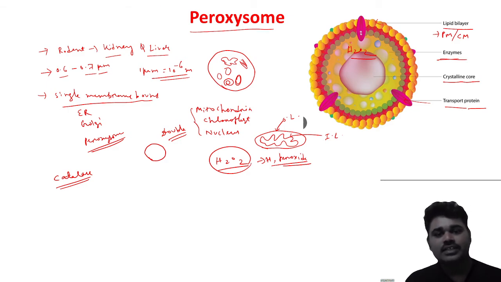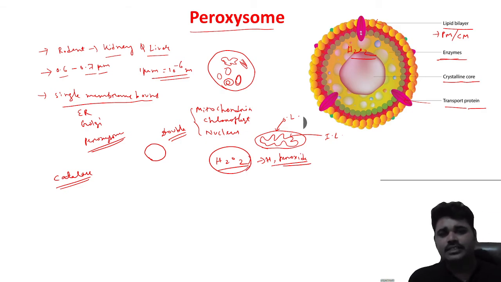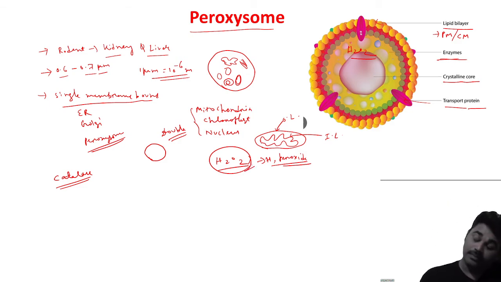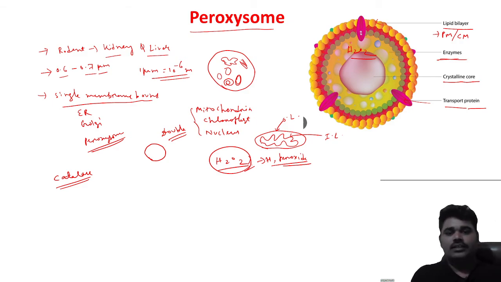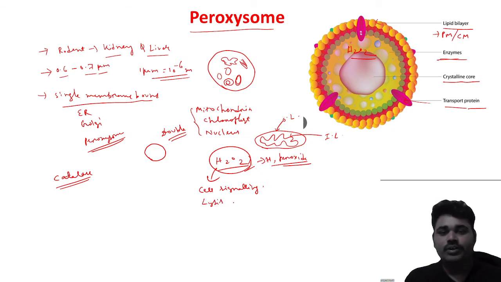Inside the peroxisome, hydrogen peroxide is found very much, and it is somewhat toxic, but it has merit. H2O2 helps in cell signaling. It also helps in the lysis of foreign particles, the foreign pathogens. So this is the merit point.